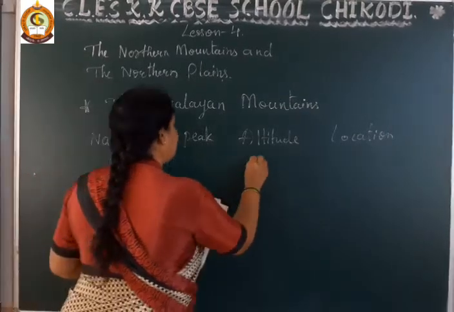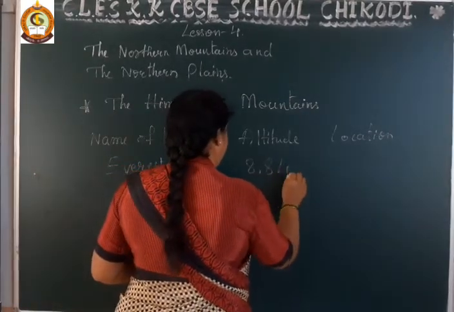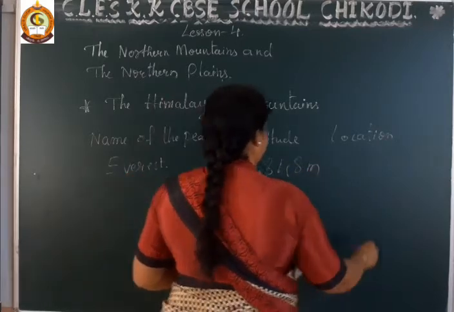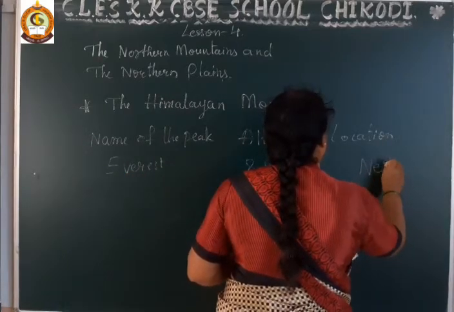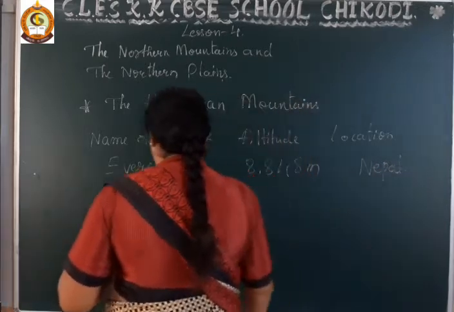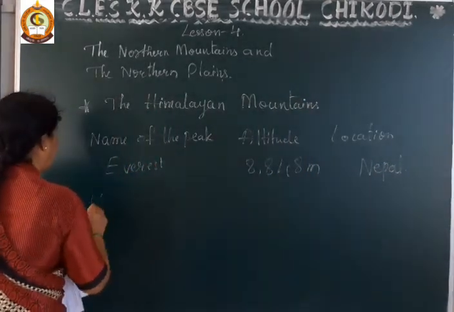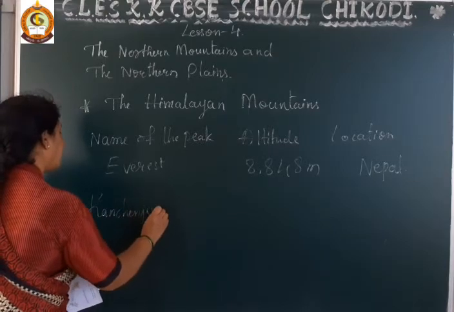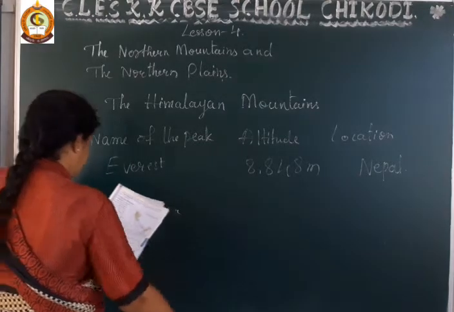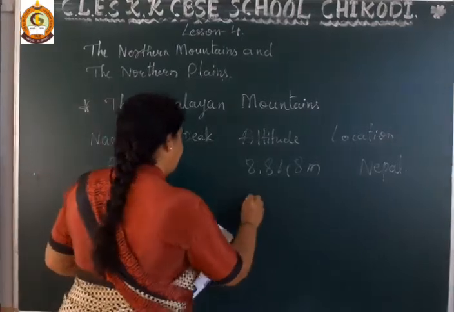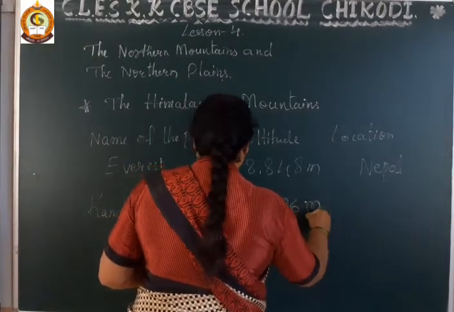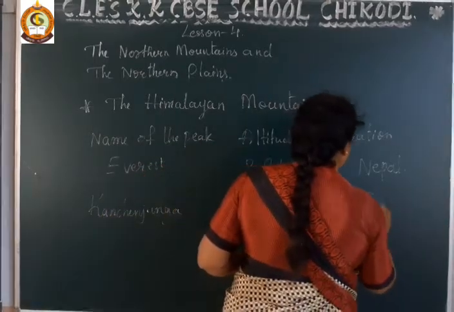Its altitude is 8,848 meters and it is located in Nepal. Then Kanchenjunga. Its altitude is 8,586 meters and it is located in India.